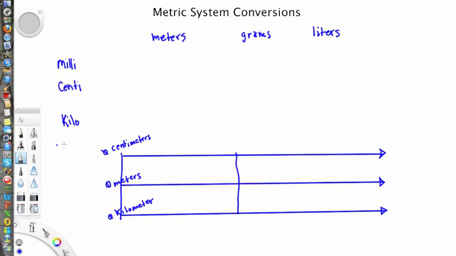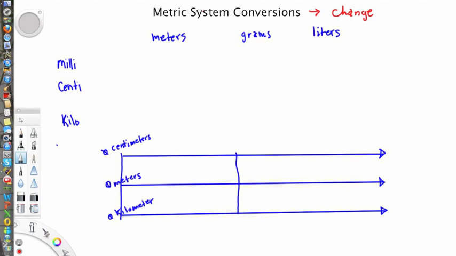Let's take a look at the metric system conversions and how we do that. First of all, I think that we need to be aware that conversion simply means change. Okay, we are changing our unit of measure, but it's still going to be within the metric system. Also, you should be aware of these three prefixes.